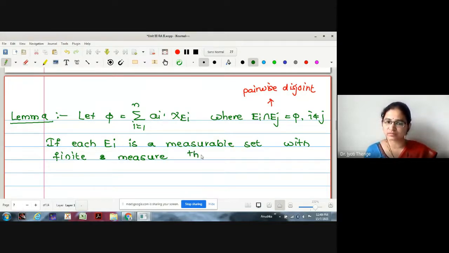Then prove that the integration of phi is summation i equals 1 to n ai into measure of Ei.